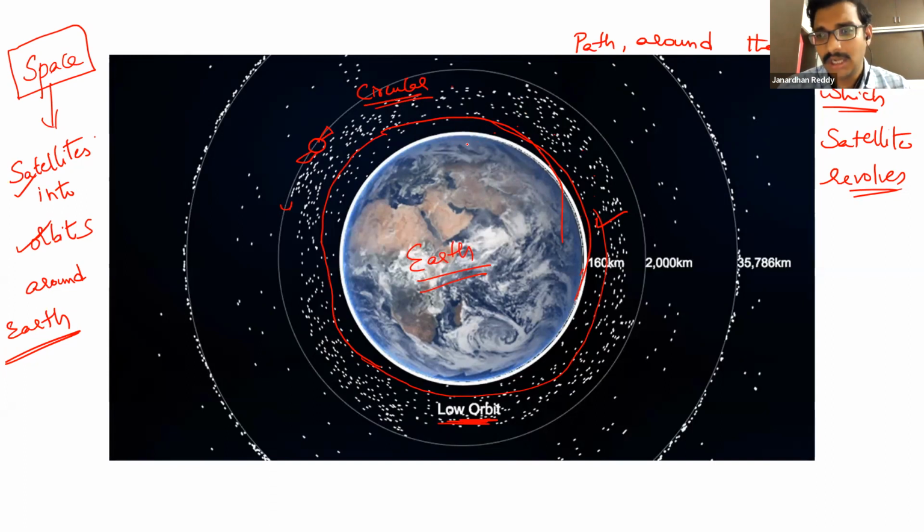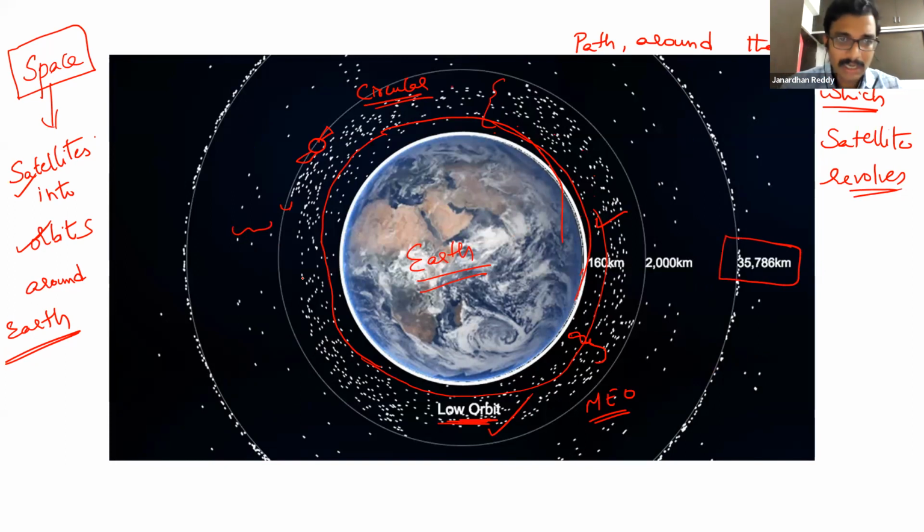This is one such hypothetical figure, taking the actual snapshot. If you see, there are many white dots, many satellites in low orbit. As the name says, low orbit, medium Earth orbit, high orbits, depending on the distance. Forget about the kilometers for the time being. Many of the satellites are in low Earth orbits. There are few satellites in medium Earth orbit, between 2000 kilometers and the later distance. But you will see there are many satellites again at this distance. Why this special distance, we will see later in this class itself.